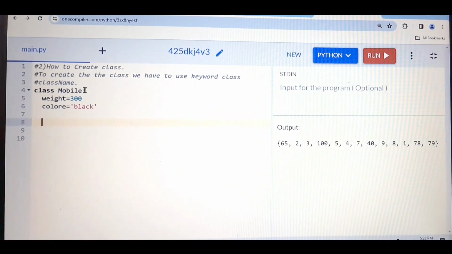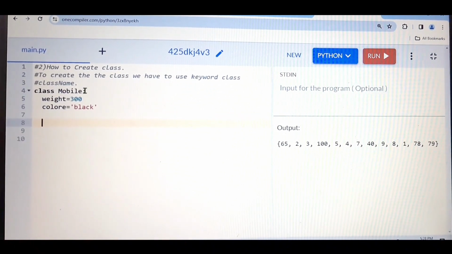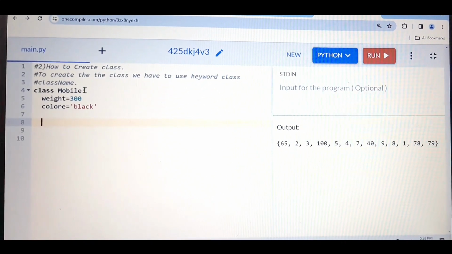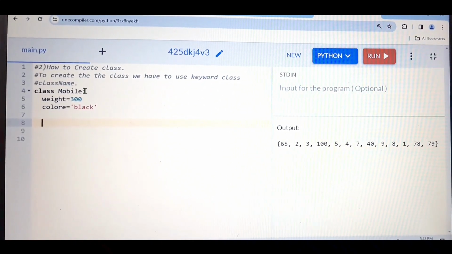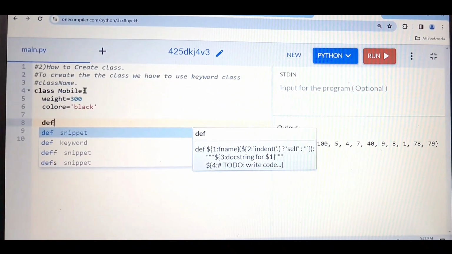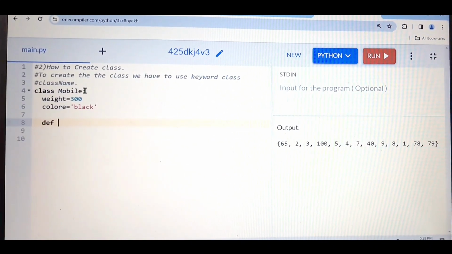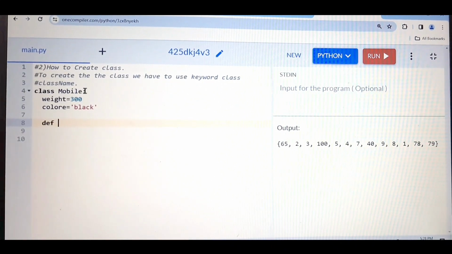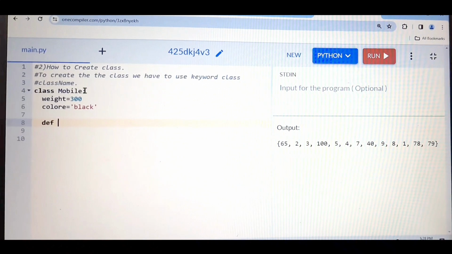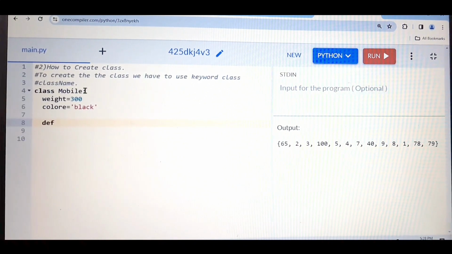Then, as I told you, mobile also has some methods, or you can say actions. So in the class, how are we defining the method? For that, we use the keyword def. This is the keyword to define the function, or you can say method. And here you can write the function. For example, what kind of action is performed by my mobile?